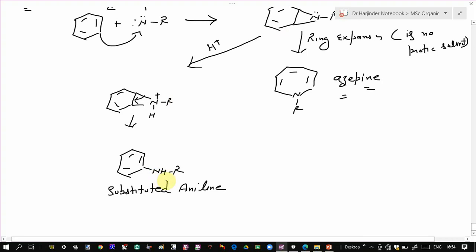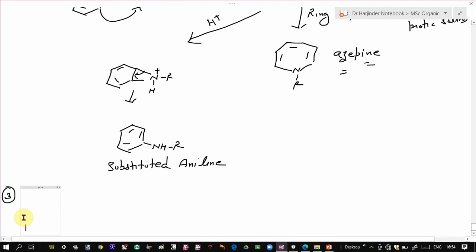Now let's look at the next reaction, which is again a very important reaction, and it came in last year's exam also.